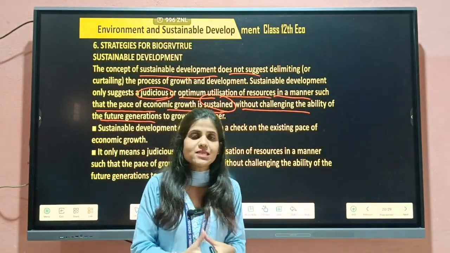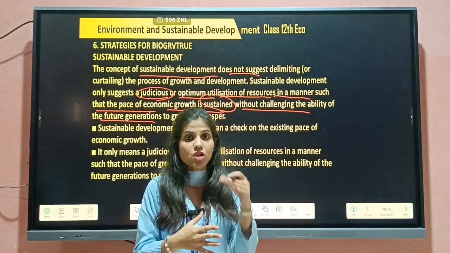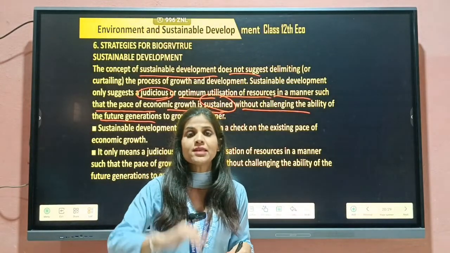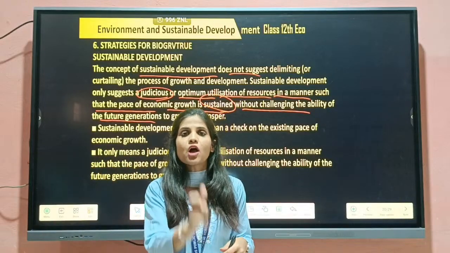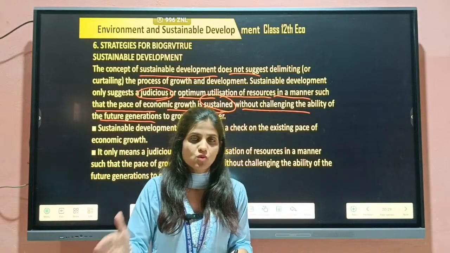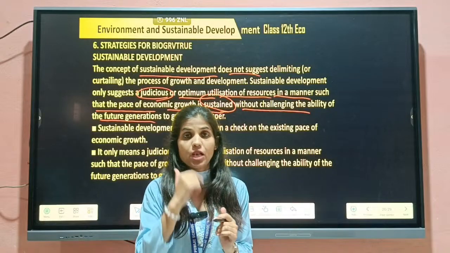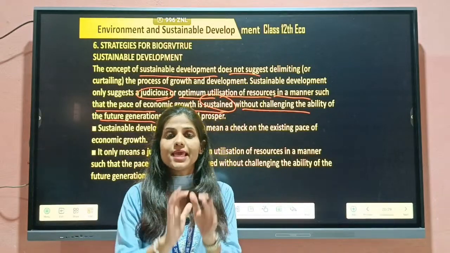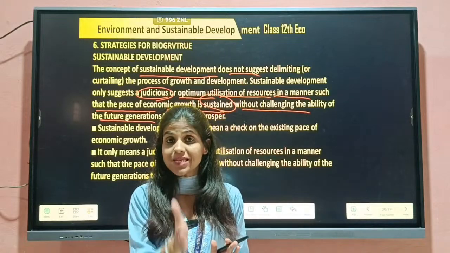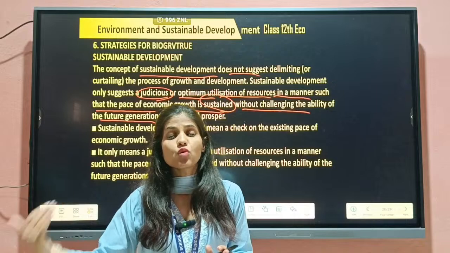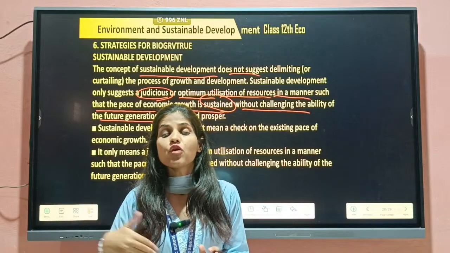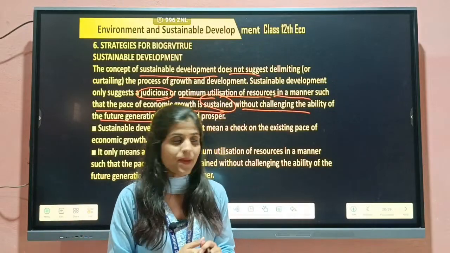So sustainable development means thinking about the future generation also, plus optimum utilization of resources right now, so that people currently working can benefit, and some resources are left for the future generations to benefit as well.